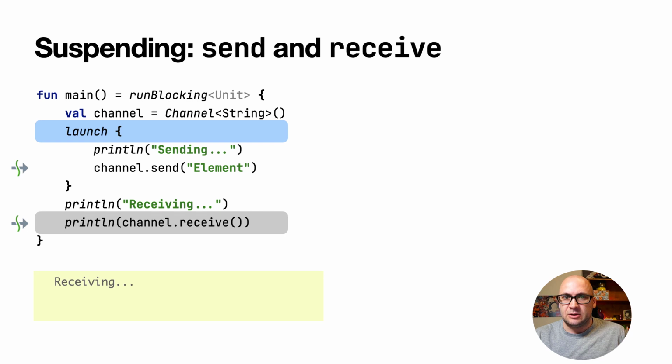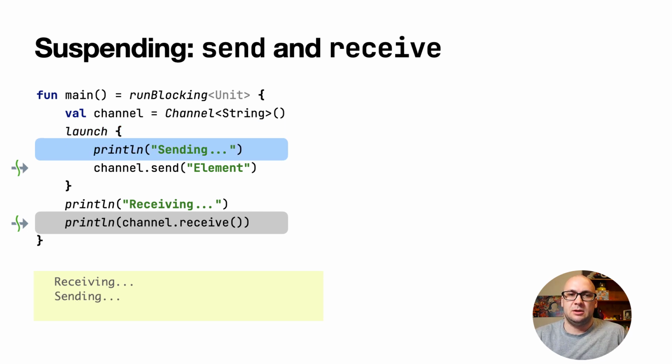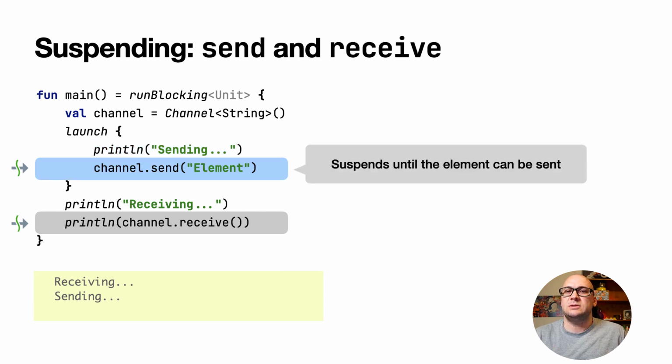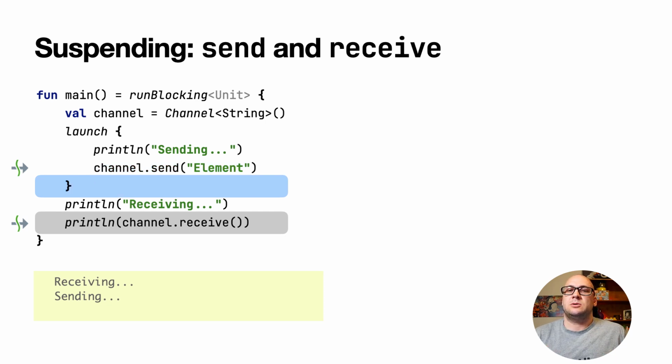Next, the coroutine responsible for sending the data wakes up. It prints the message, and the coroutine would suspend if there wasn't a receiver, but this time it is not the case and the element will be sent to the channel. The coroutine completes, and finally the main coroutine receives the element.